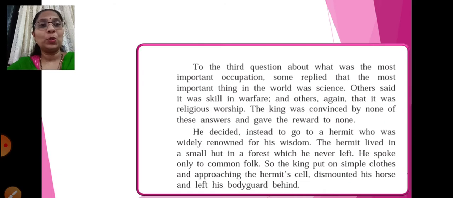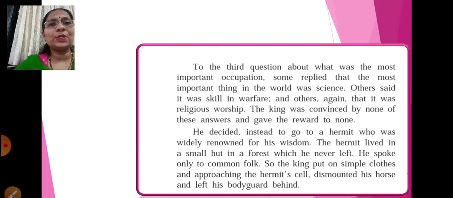So to the third question, what was the most important occupation? Some replied that the most important thing in the world was science, others said it was skill in warfare, and others again that it was religious worship. The king was convinced by none of these answers and gave the reward to none. According to the king, all the answers he got from so many people did not satisfy him at all. So nobody received a reward from him. So what did he do?